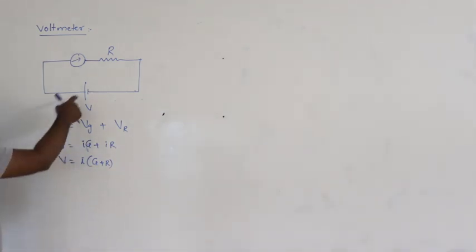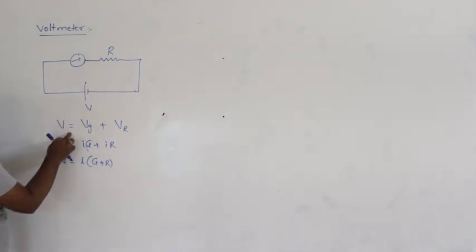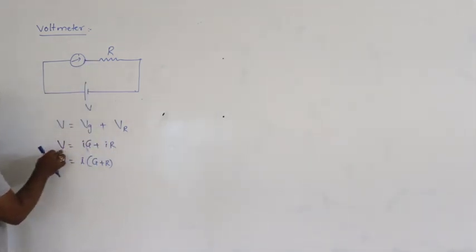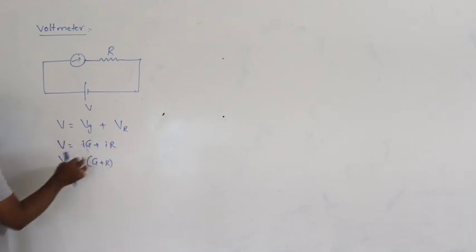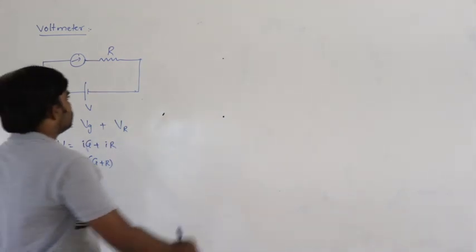These two are in series combination. The total potential is equal to the sum of the individual potentials, the potential across the galvanometer and the potential across the high resistance. V equals IG plus IR. So V equals I into (G plus R).